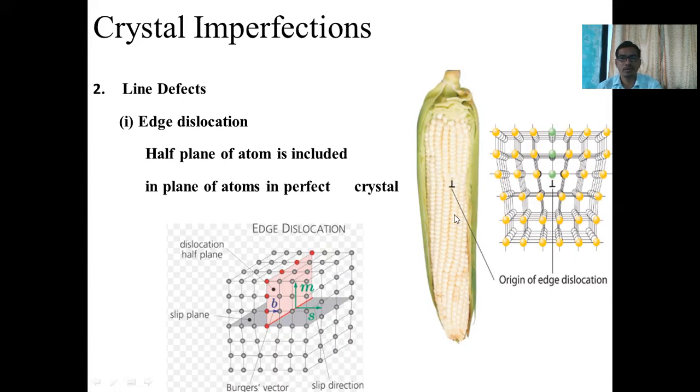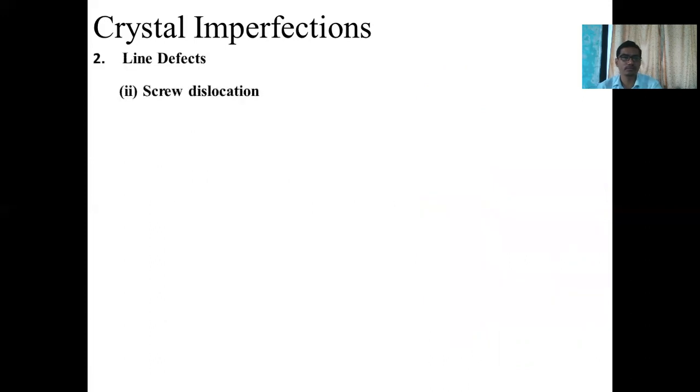Here is the arrangement of the seeds inside the product. Here you can observe there is a dislocation in the crystal structure. Such an example is an edge dislocation or line defect, meaning in a line or particular plane, the atoms are missing or dislocated from their original position. Such a defect is called an edge dislocation.